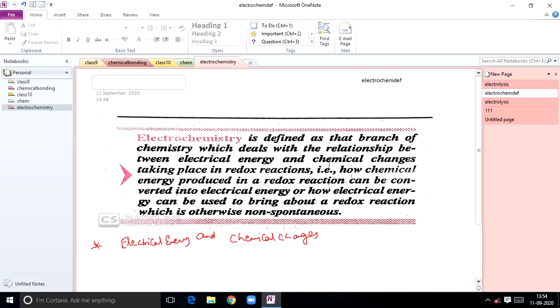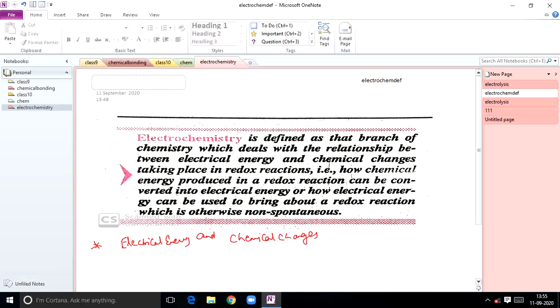See here, production of electricity from energy released during spontaneous redox chemical reaction. So that is a spontaneous reaction. A redox reaction is spontaneous. Actually, whatever the energy released during spontaneous chemical reaction, that energy is utilized for the production of electricity. At the same time, the use of electrical energy to bring about non-spontaneous chemical transformation.